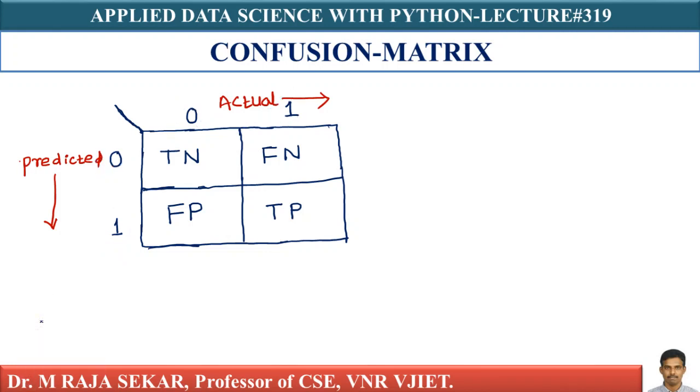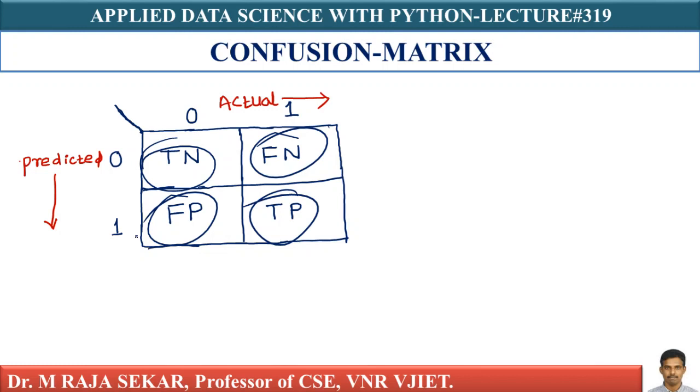We have special names for each of these cells. This is the number of true negatives. This is called the number of false negatives. This is called the number of true positives. This is called the number of false positives. These are the names, isn't it? Now you might get confused. This terminology is very, very easy to get confused.